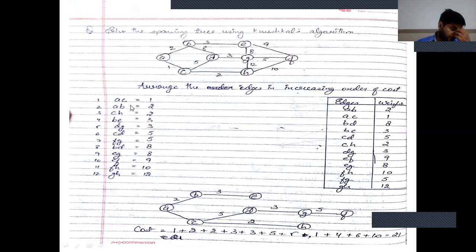So first is AC equal to 1, AB equal to 2, CH equal to 2, BC equal to 3, DG equal to 3, CD equal to 5, FG equal to 5, BD equal to 8, EG equal to 8.